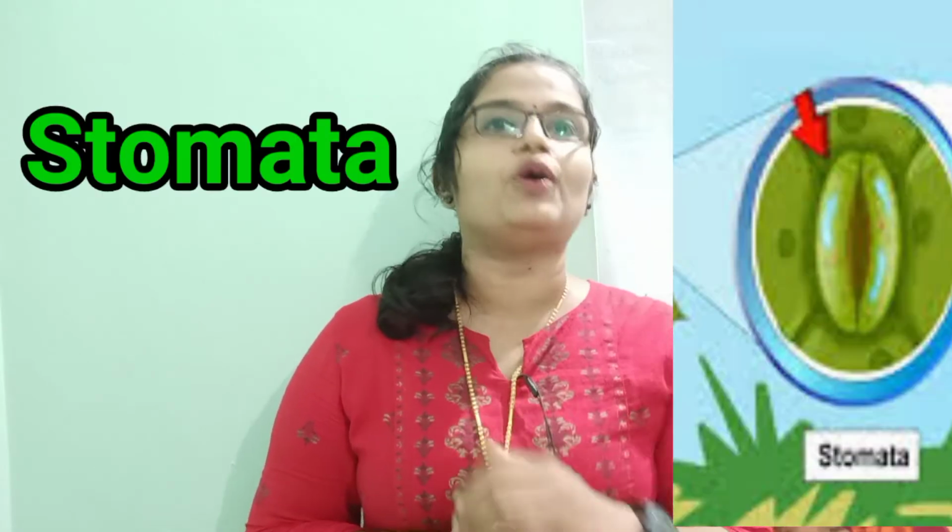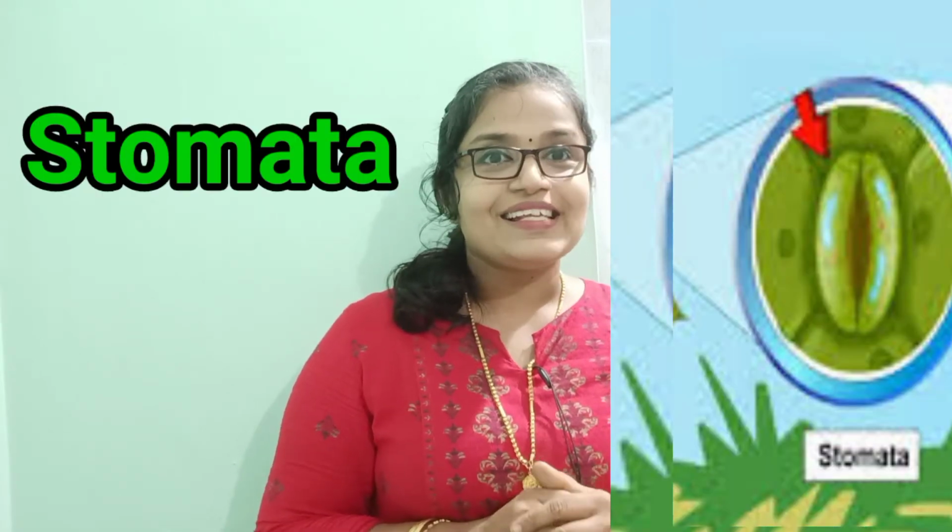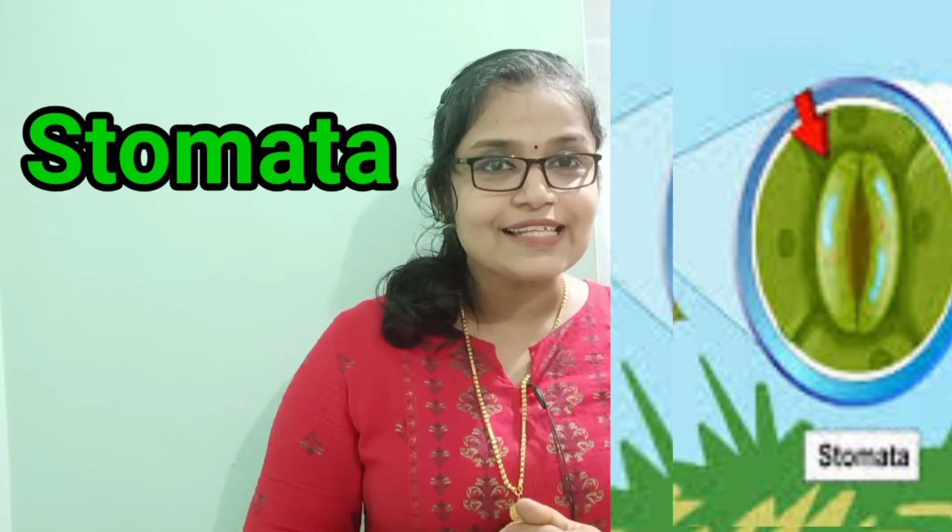Those small pores are known as stomata. These small pores help to absorb carbon dioxide. So carbon dioxide is obtained from the atmosphere and it is absorbed through the stomata. Clear?